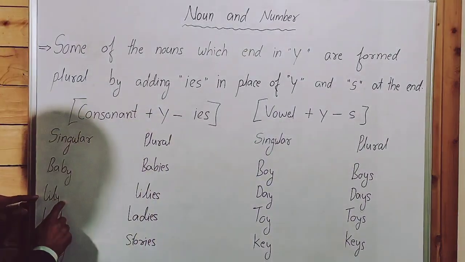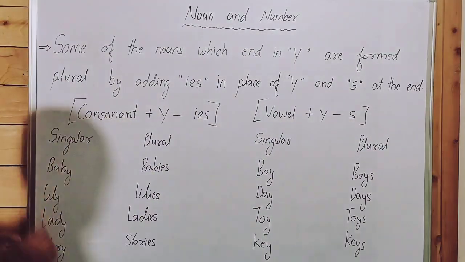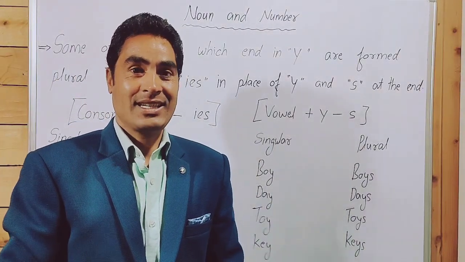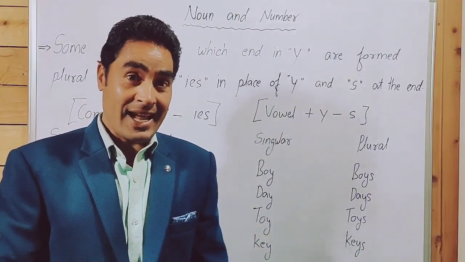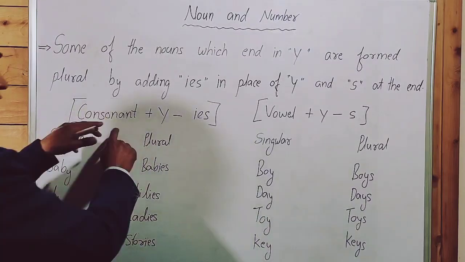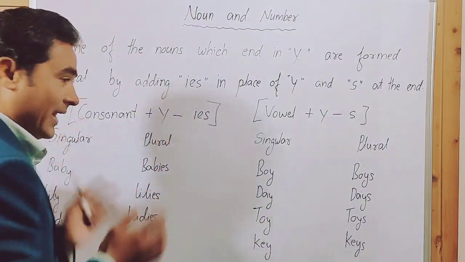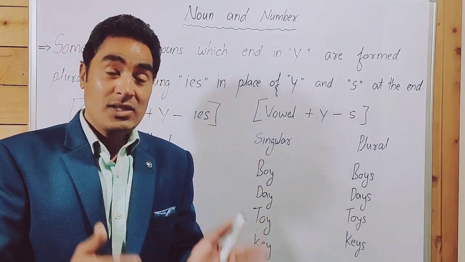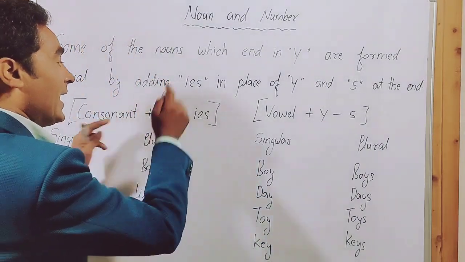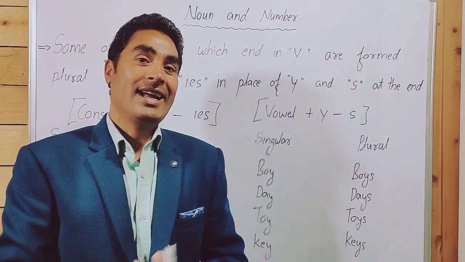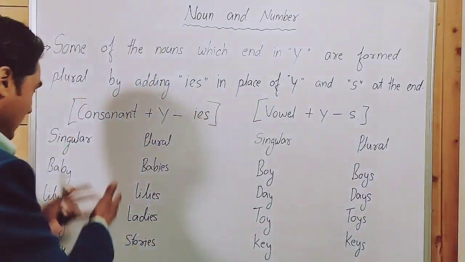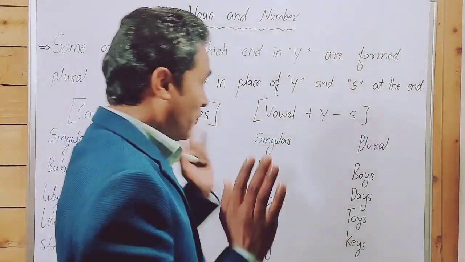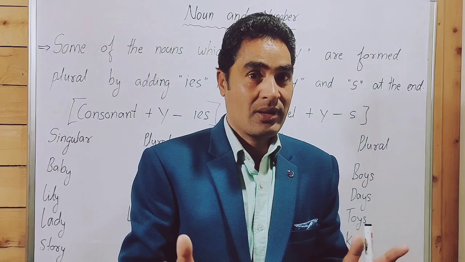Baby, babies. Lily, lilies. Lady, ladies. Story, stories. Family, families. City, cities. Country, countries, etc. I repeat, consonant plus y: if any noun ends in consonant plus y, it is formed plural by removing y and adding ies at the end of the noun. Like this, baby, babies. Lily, lilies.